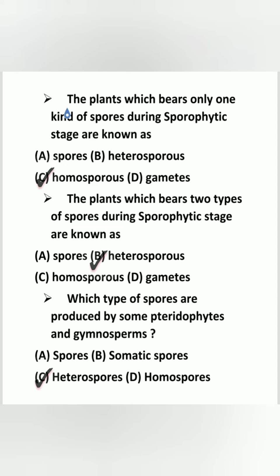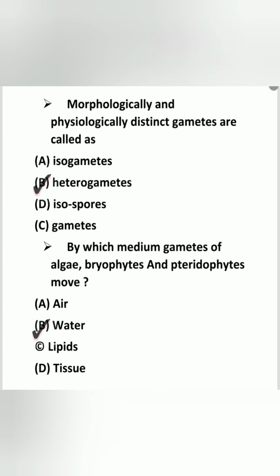Next, which type of spores are produced by some pteridophytes and gymnosperms? So the answer is C, heterospore. The male spore is small and the female spore is large. Next, morphologically and physiologically distinct gametes are called heterogametes. Next, by which medium do gametes of algae, bryophytes and pteridophytes move for fertilization? So the answer is water medium.